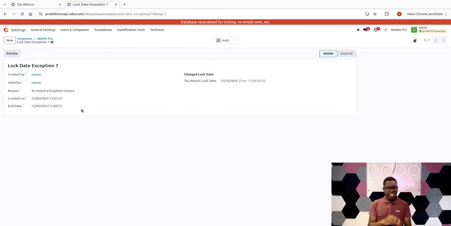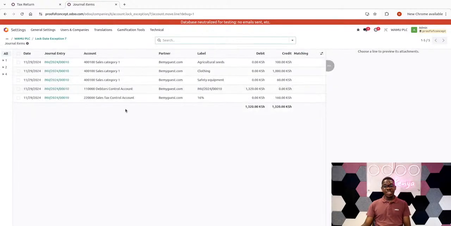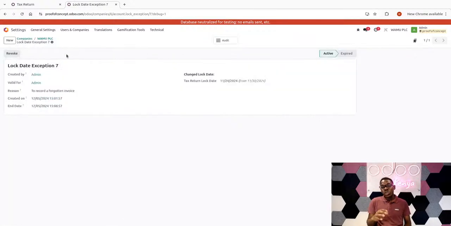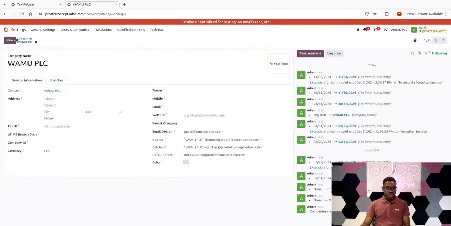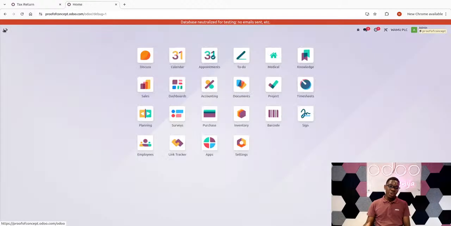So from this juncture, in the event you want to understand further the entries that were done during that exception, then you'll audit the exception. You'll ensure that you get inside it. You'll understand the general entries that were made for that exception alone. So you'll drill inside the audit to see what was done during that exception period, for you to keep track of what is actually happening. So that's the first thing, to ensure that whatever exceptions are being done, you're keeping track of them to understand where you are.